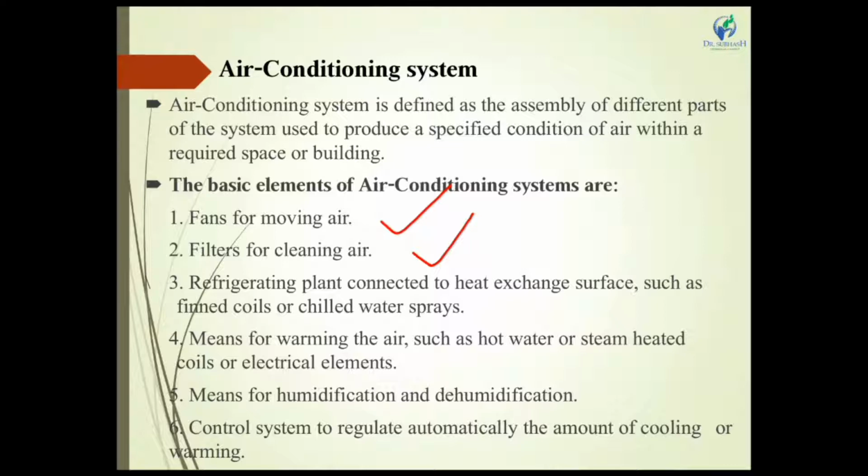A refrigerating plant connected to a heat exchanger surface such as a finned coil or chilled water sprayer. Some industries require cooling water inside the plant. At this time, the evaporator is used as a thin coil evaporator, so again, maximum heat is absorbed from the water.